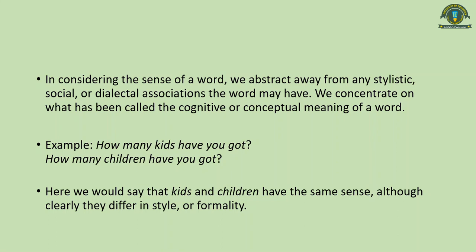In this particular example, we will not consider any of the stylistic or formal meanings of these two words. We will just say that these two are synonyms of each other, because if we look at stylistic variation, it will be hard to find synonyms. Up till now you would have studied 7 types of meaning, and the first type of meaning was conceptual meaning. So we are only going to consider the conceptual meaning of these words.